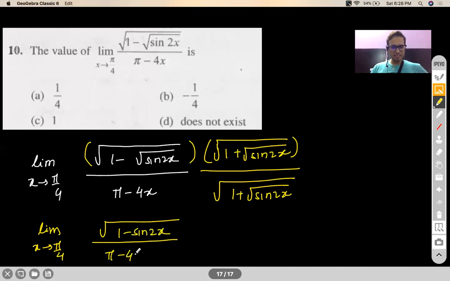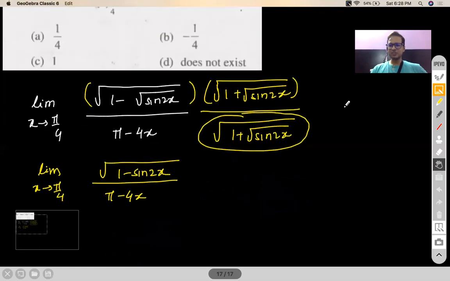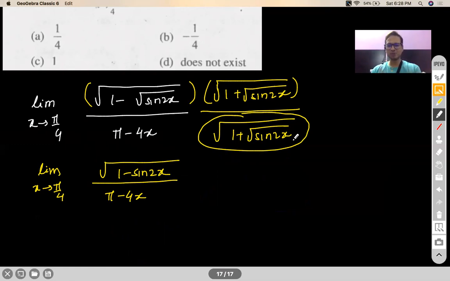Denominator will have pi minus 4x. Now this guy is a poor guy, innocent person, harmless person, right? So I would recommend put pi by 4 and take it out. Don't unnecessarily put that term into trouble. So when I put pi by 4, it becomes 1 plus 1 under root, which is root of 2. Correct. So 1 by root 2 will come out. Please do not involve such terms which are not giving you 0 because they are harmless, right? Put them out.